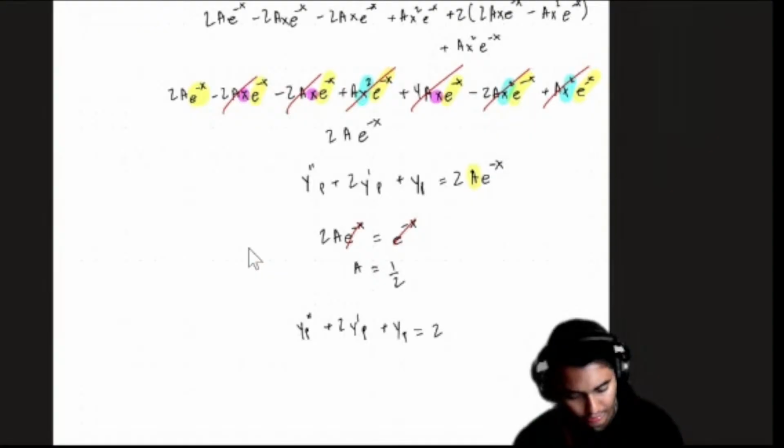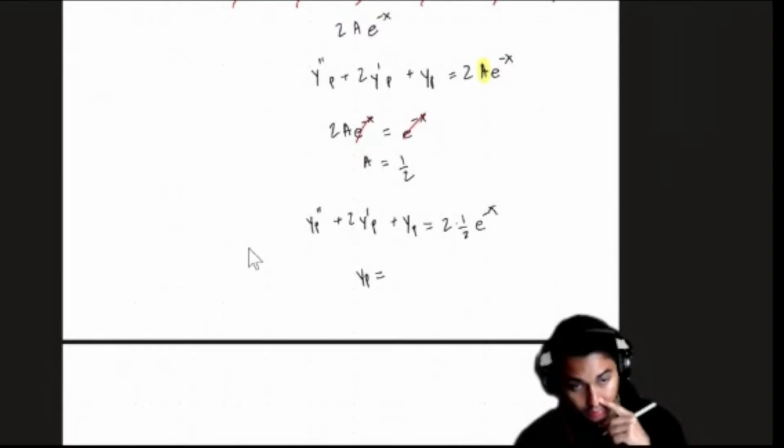I'm not going to lie, I was kind of annoyed at this one at first. But now this is kind of turning into a kind of cool problem. So therefore, our yp is just simply going to be 1/2 x squared e to the minus x. Okay?